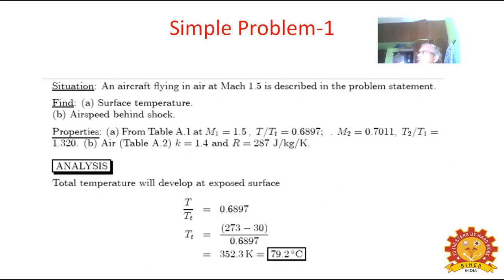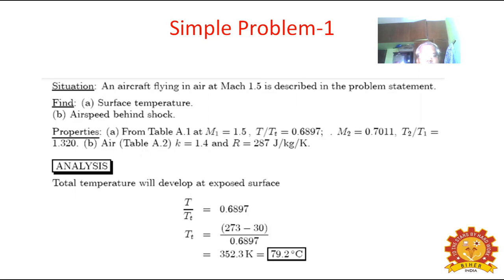Next, we will see a simple problem using the Mach number concept, how to solve. An aircraft flying in air at a Mach number 1.5 is described in the problem statement. Find the surface temperature and airspeed behind the shock.